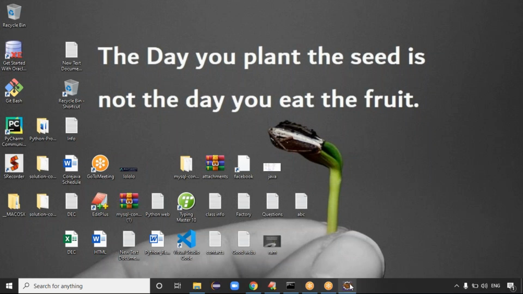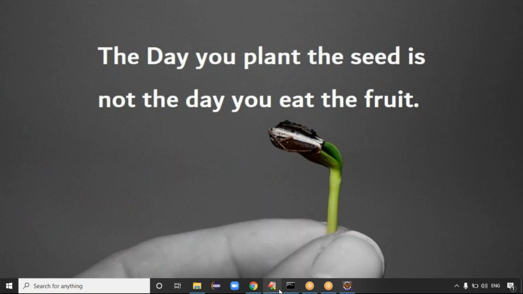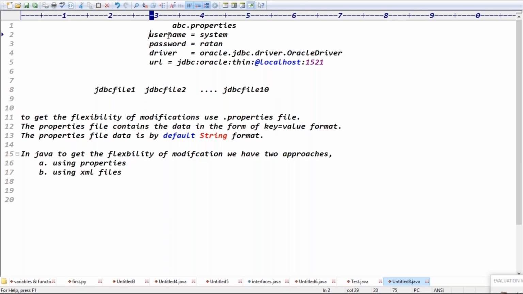Instead of modifying multiple files, we can simply modify the property file data. All these files are getting the data from which file? Property file data, right? If you change the data in the property file, all these files will be reflected, right? Guys, are you clear now?